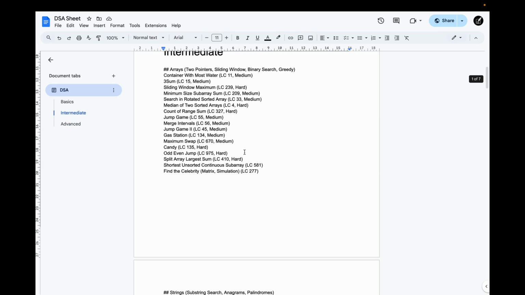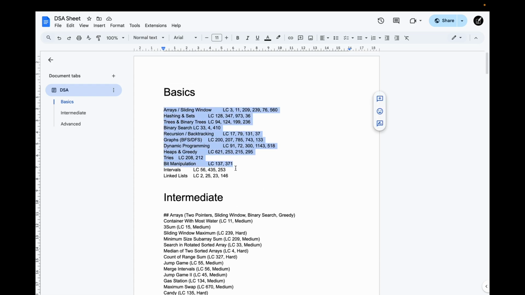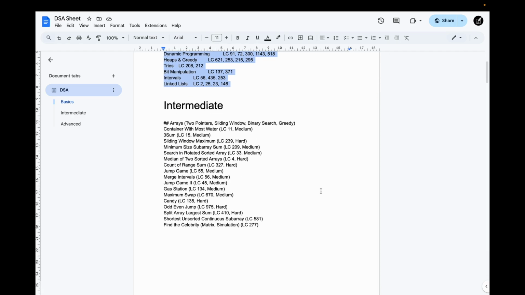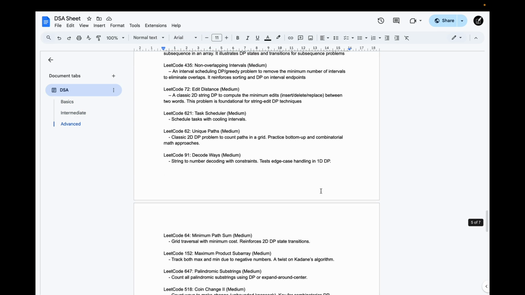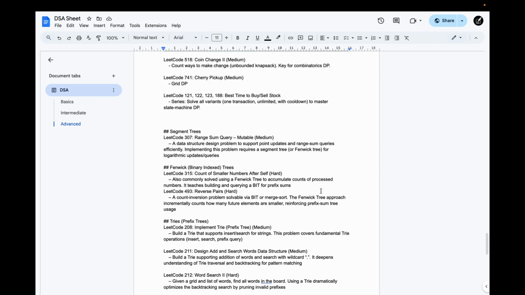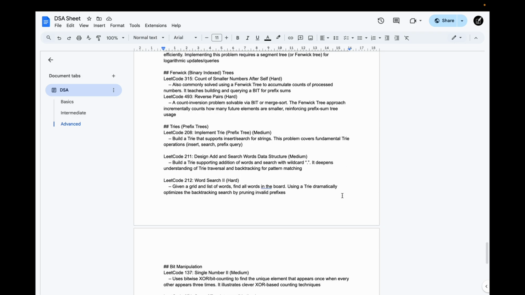Likewise, here we start from the basics. We start from arrays, hash sets, linked lists, everything. We build on top of one another. So, likewise, we go up until dynamic programming, segment trees, everything. This is going to take a lot of time, but it will be worth it. And I am committed to solving this. Anyone who is committed, also join along.